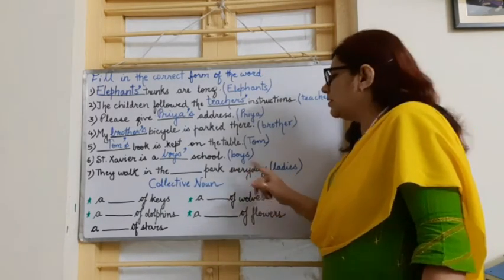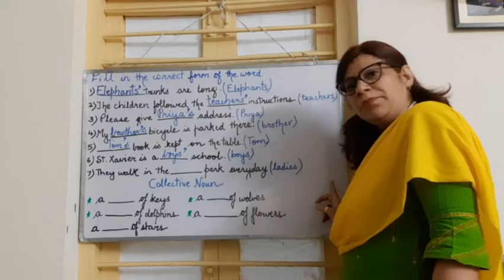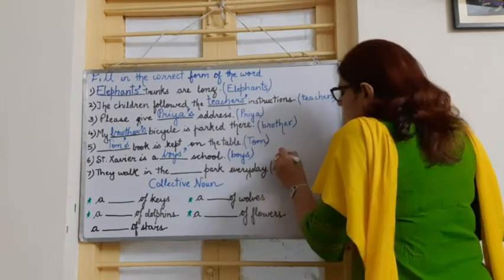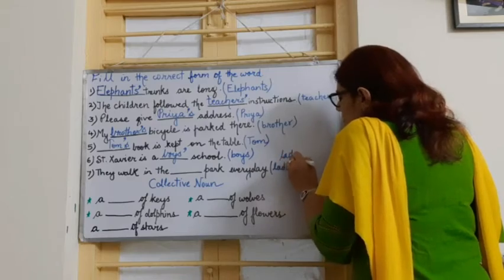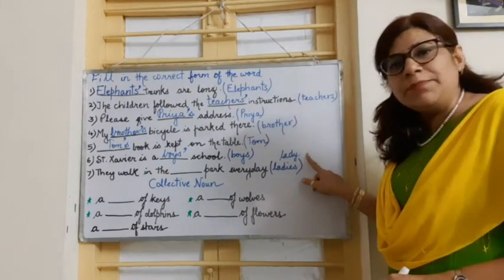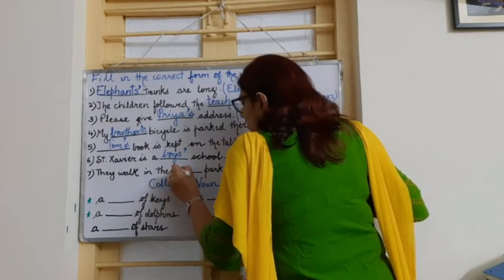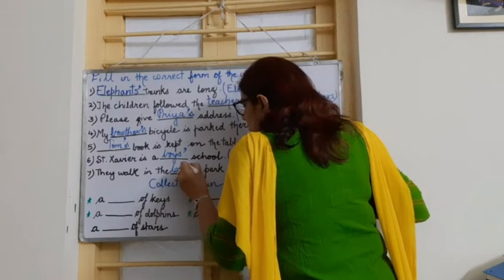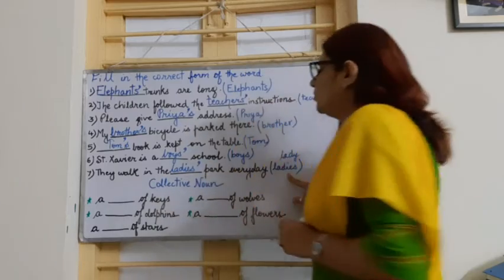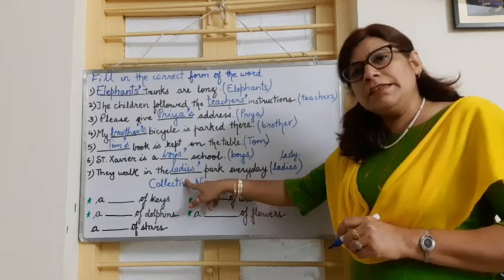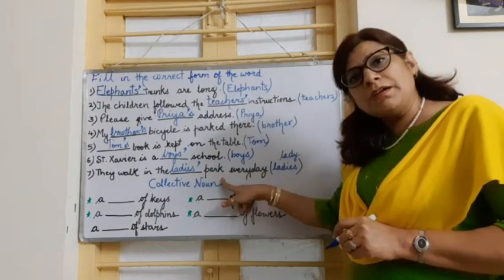Ladies is the plural form of the word lady. And to express ladies as a possessive noun, how will we write? Ladies, the plural form, followed by the apostrophe. A park for ladies is ladies' park, right?